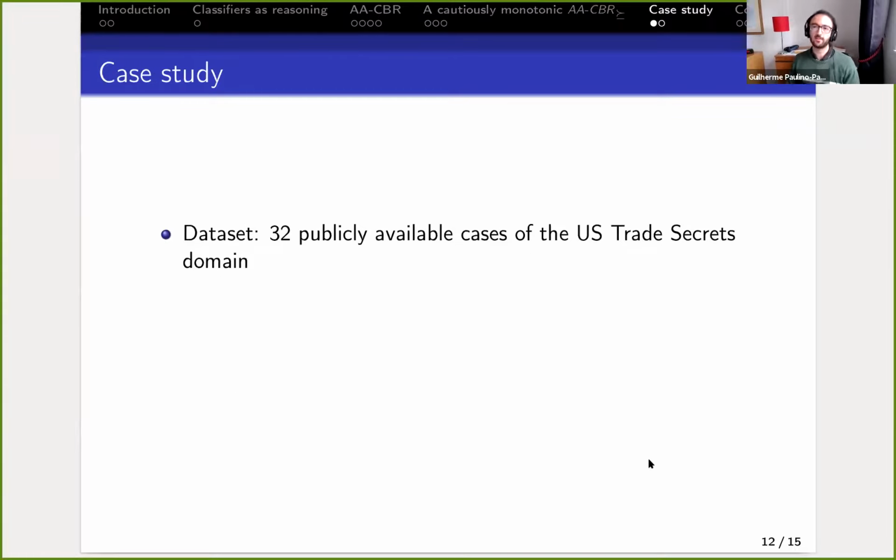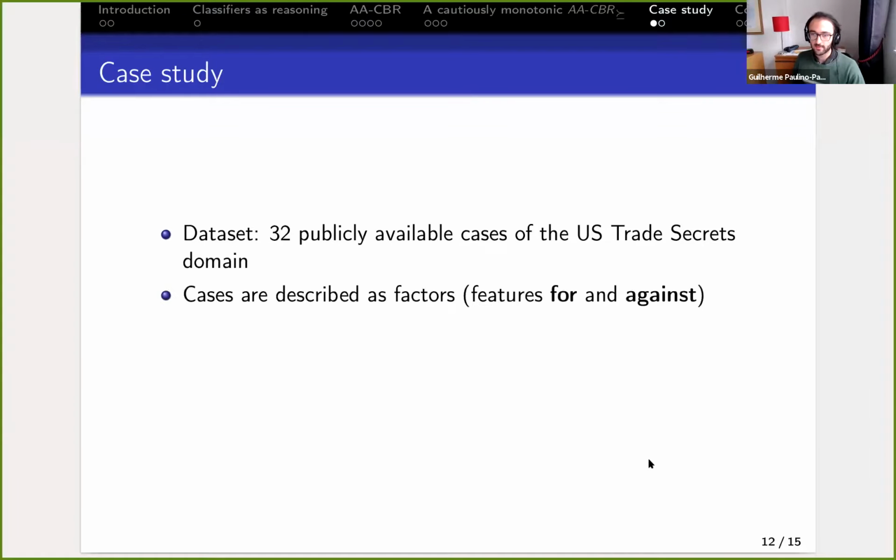So we apply this variation to, we basically do a case study on a very small data set of case-based reasoning for law. It's the US trade secrets domain, which has been used before for other case-based reasoning studies. And here cases are described as factors, so features are for and against. And we do a transformation to make this fit into ACBR.